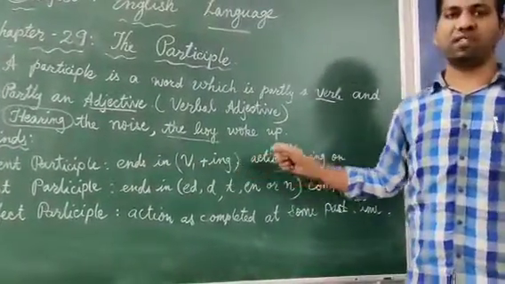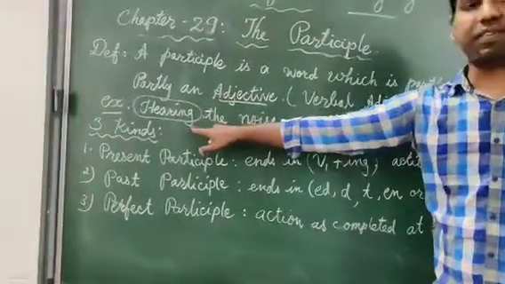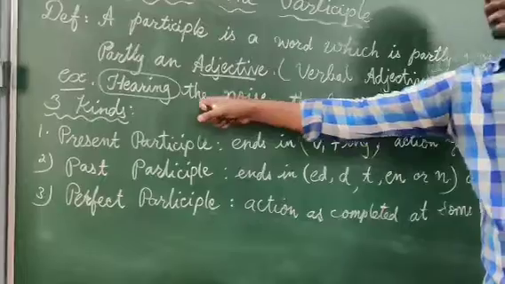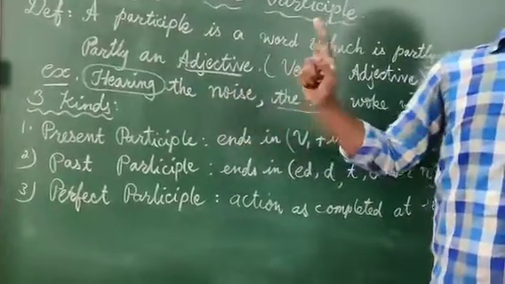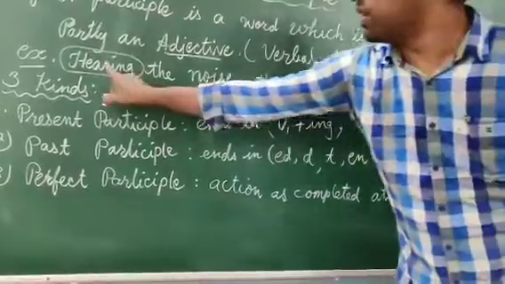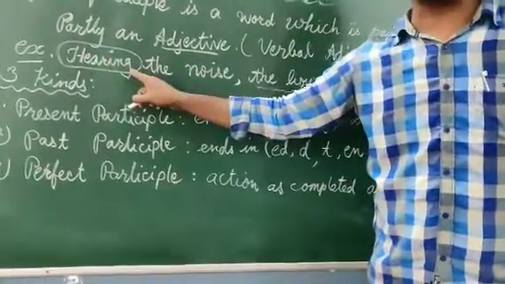Okay, it is a continuous form. See, what is this? Hearing the noise. What kind of participle is it? It is a present participle. Understood? Hearing the noise. See, verb 1 plus ing.